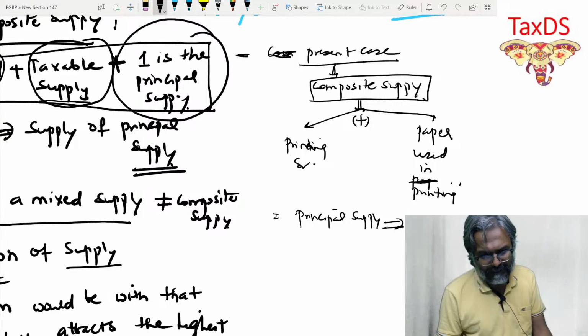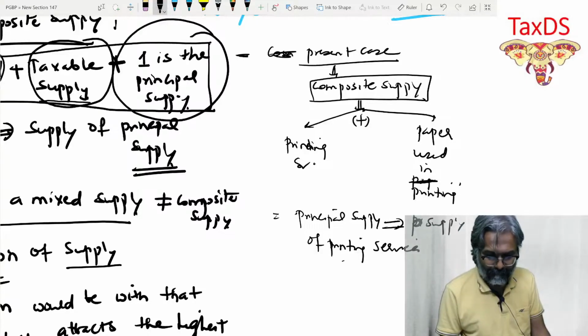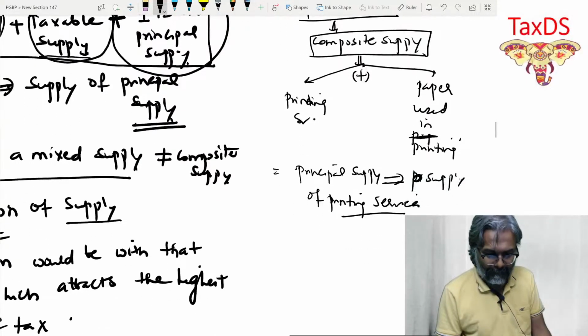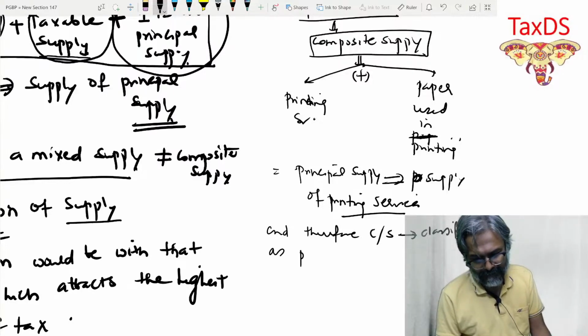The principal supply in this case is the printing service. Supply of printing service. And therefore, the composite supply would be classified as printing service attracting